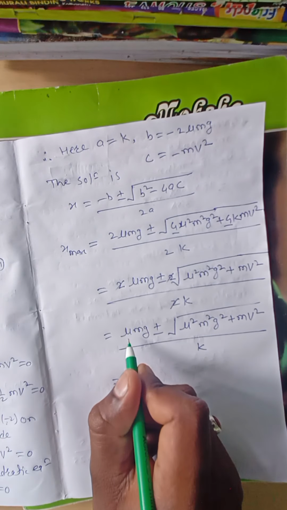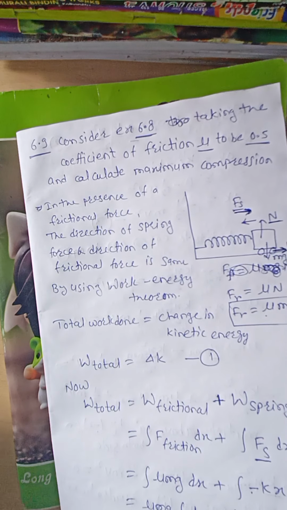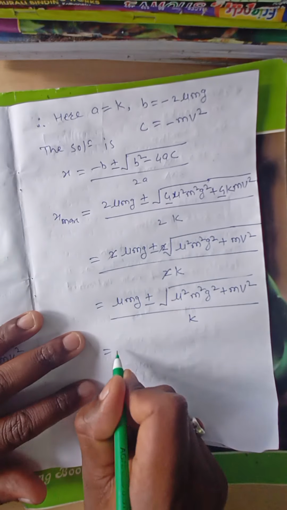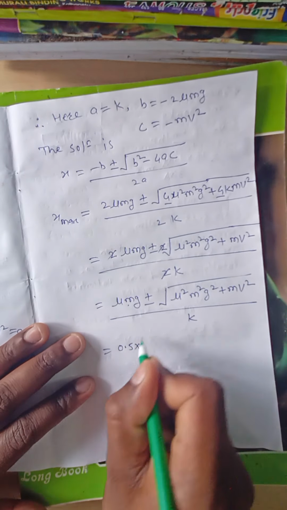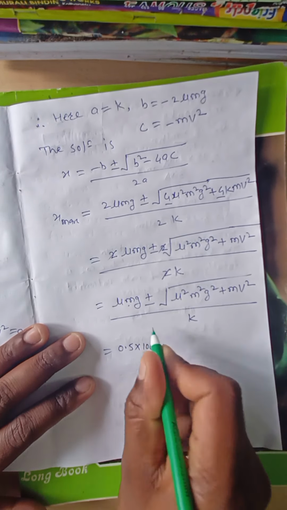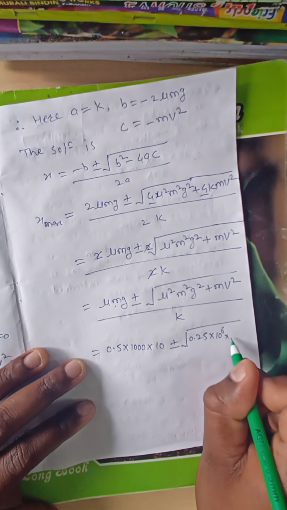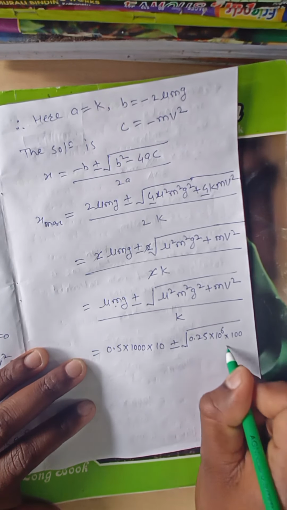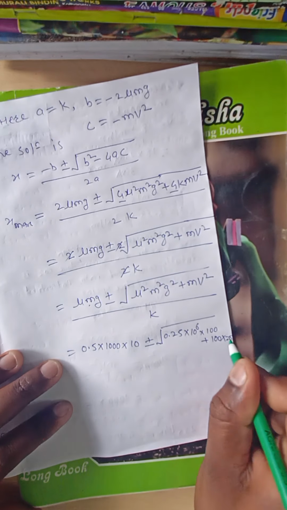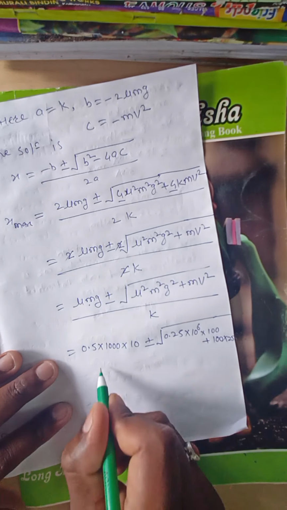Then put in all the values. In that example mu is 0.5, the mass of the car is 1000, and g is 9.8, nearly 10, plus or minus under root of mu square, 0.5 square is 0.25, m square is 10 to the power of 3 squared, which is 10 to the power of 6, g square is 10 square, which is 100, plus 1000 into the speed of the car, which is 5, so 5 square is 25.